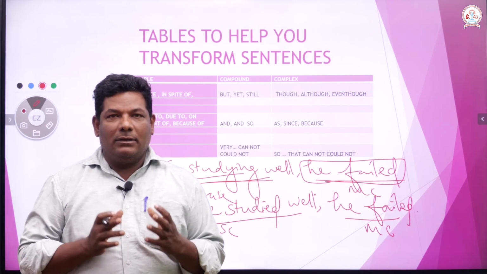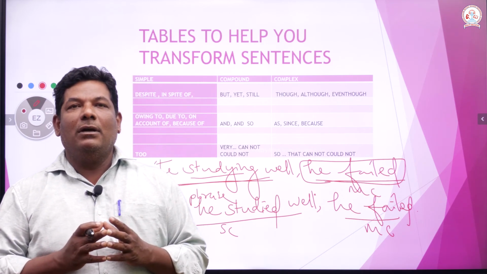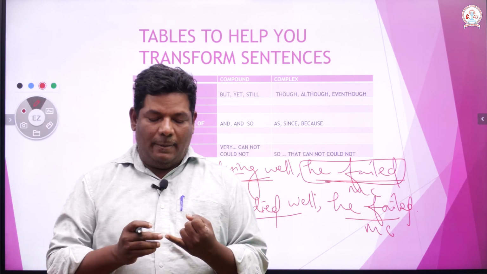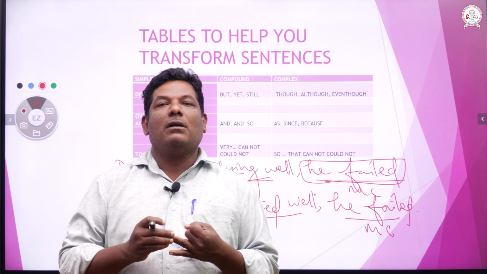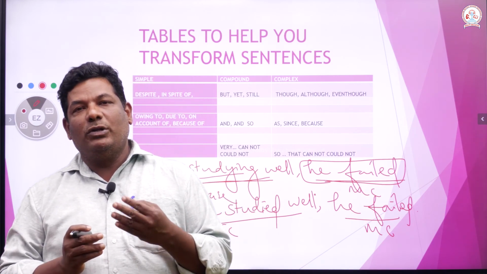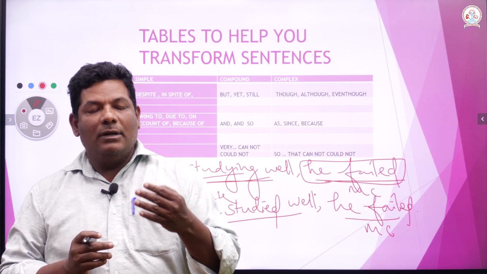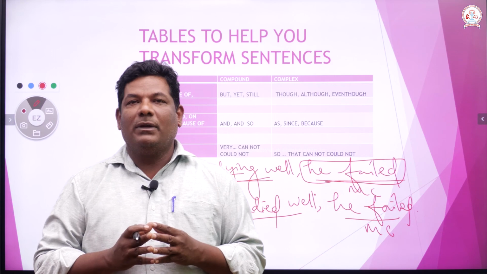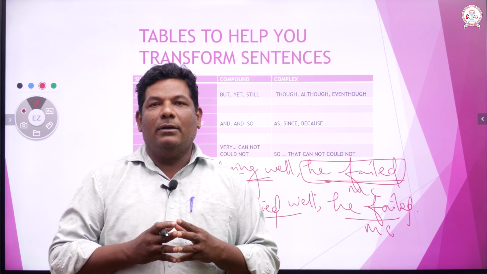So, in today's lesson, in simple, compound, complex, we have discussed what a sentence is, what a clause is, what a subordinate clause is, what a phrase is, how to change simple into complex, complex into compound, and vice versa. So, part 2 will be there.